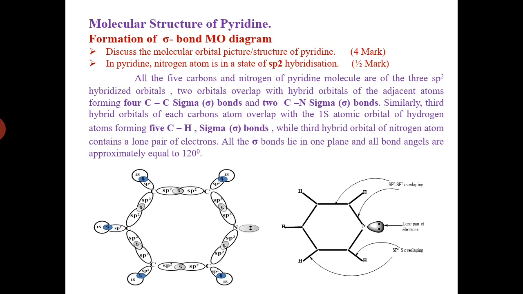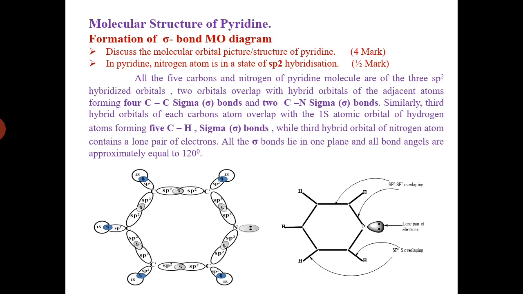Then the next part, molecular structure of pyridine. This molecular structure of pyridine mainly involves 2 parts, that is, the formation of sigma bond molecular orbitals and formation of pi bond molecular orbitals. Again, this molecular structure of pyridine is also asked in exams for 4 marks.